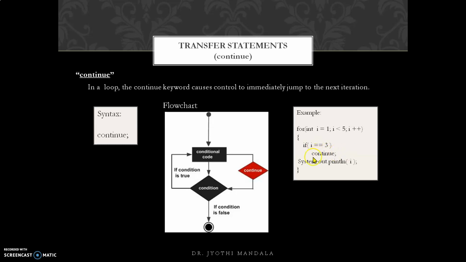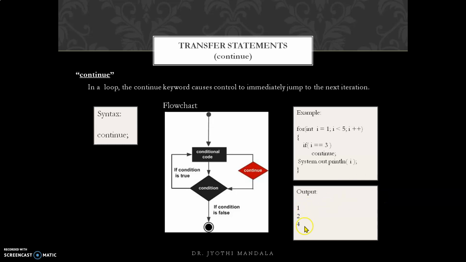The meaning of this continue is: skip the present iteration, skip the other statements in the loop, and go to the next iteration. So it will not print the I value 3. I value will be incremented to 4. 4 is less than 5, so you will get an output 4. The continue will be skipped because 4 is not equal to 3, which is false. For 5, the condition is false. It will directly come out of this for loop. So for this program, you will get an output of 1, 2, 4 only.